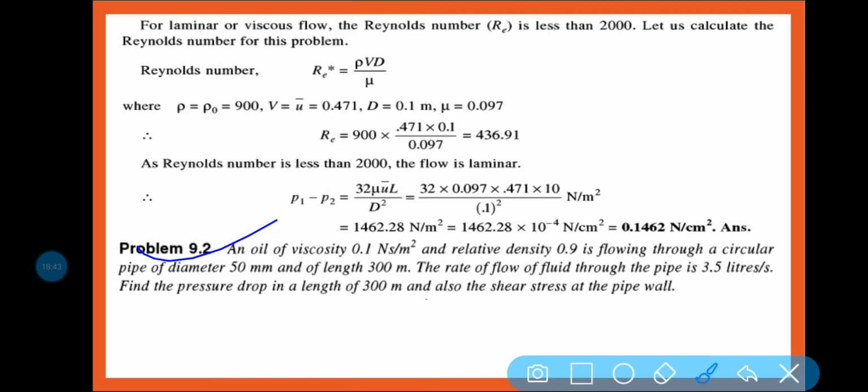The rate of flow of fluid through the pipe is 3.5 liter per second. Find the pressure drop in a length of 300 meter and also the shear stress at the pipe wall. So you need to find out the shear stress and also the pressure drop.